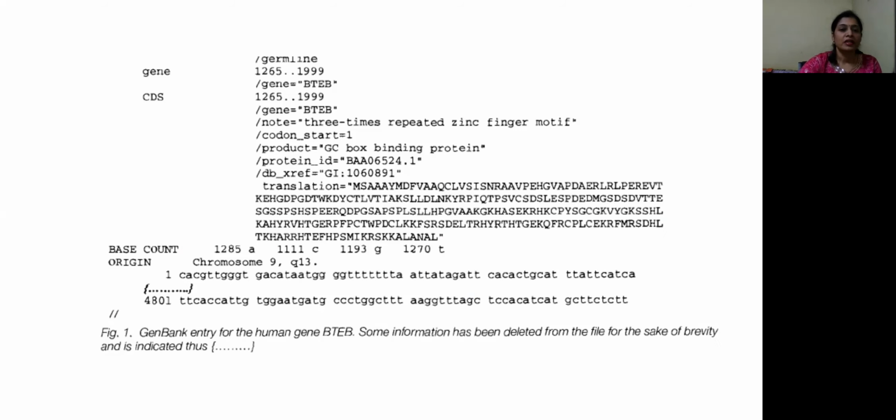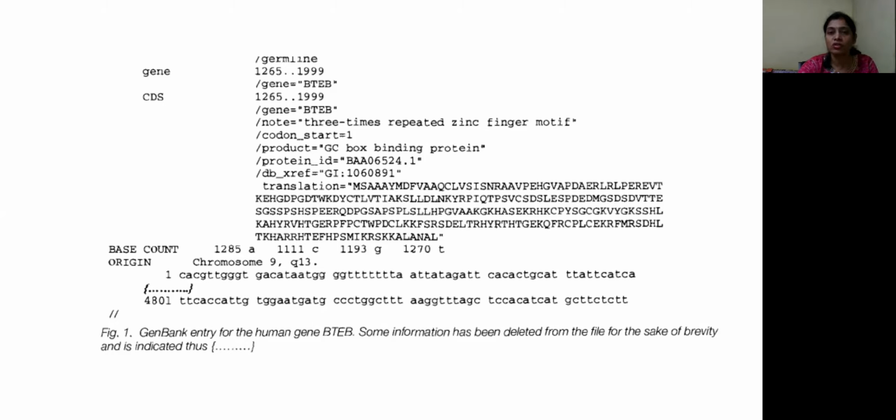One more point. Here also in the previous slide, I mean the current slide, the sequence is indicated, but there are spaces after every 10 bases. This is definitely the nucleotide sequence of this particular gene, but it is not in the FASTA format. Many times we need to provide the gene sequence information or any other DNA sequence in FASTA format. That is the standard input format for many of the bioinformatics software.